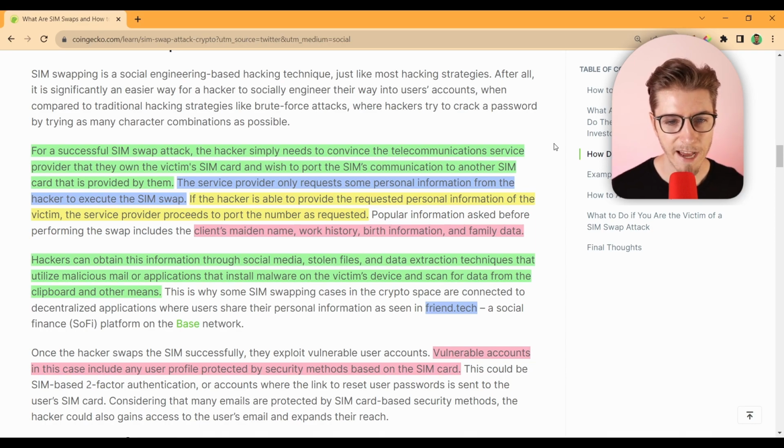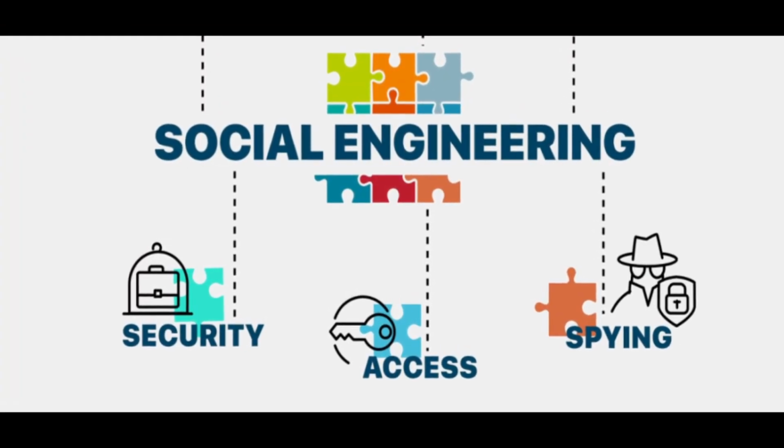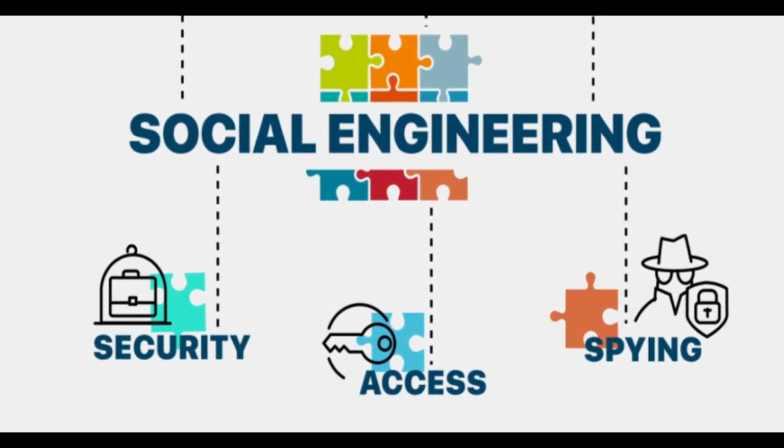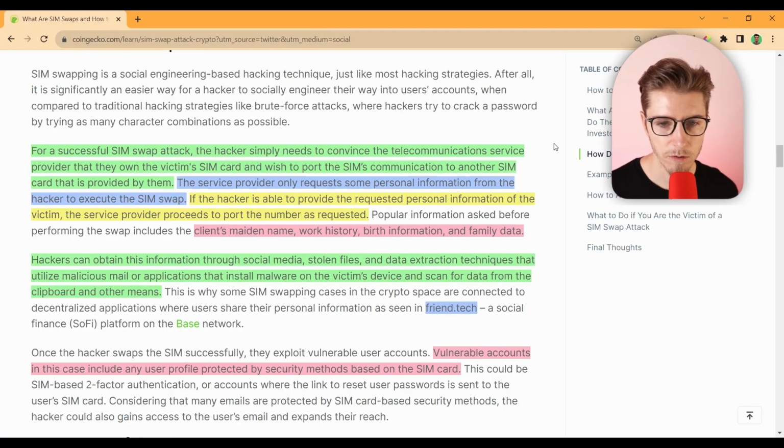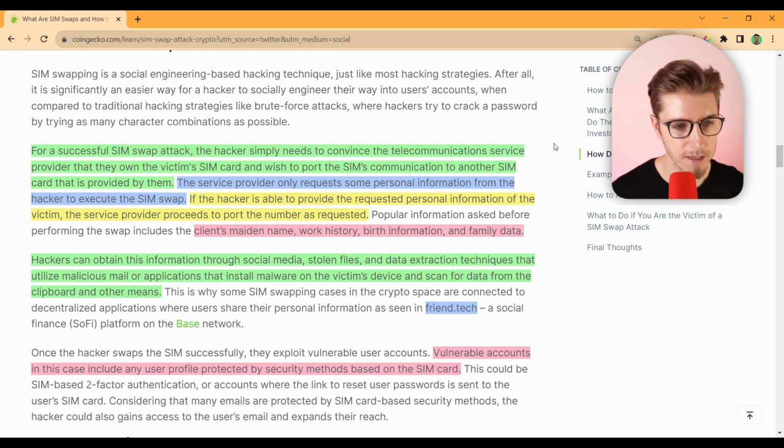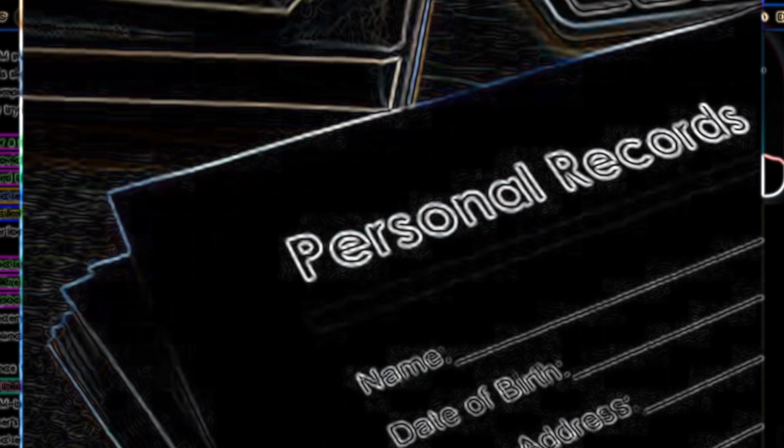So how exactly does a SIM swap work, and why should we be worried? For a successful SIM swap attack, the hacker simply needs to convince the telecommunications service provider that they own the victim's SIM card and wish to port the SIM card's communication to another SIM card that is provided by them. The service provider only requests some personal information from the hacker to execute the SIM swap. If the hacker is able to provide the requested personal information of the victim, the service provider proceeds to port the number as requested.